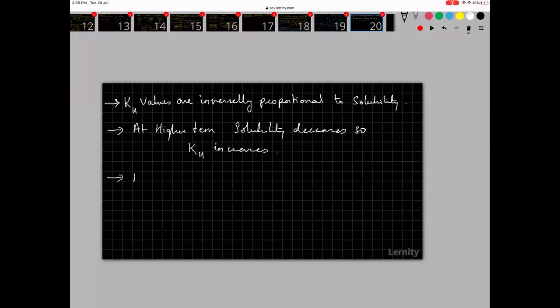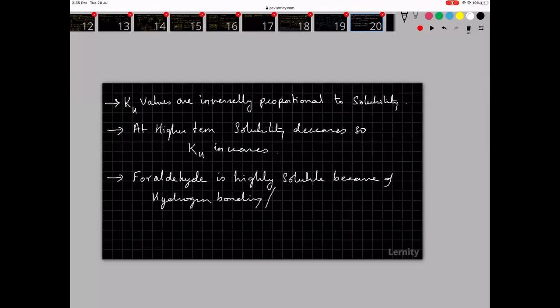Then formaldehyde is highly soluble because of hydrogen bonding, polar nature with covalent bonding.